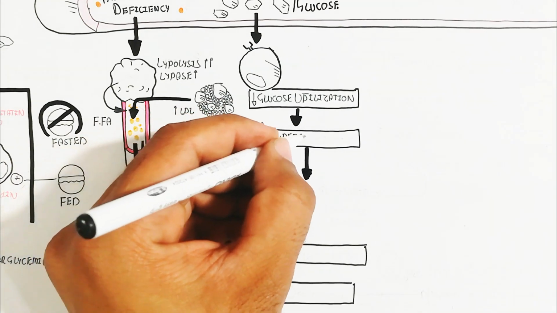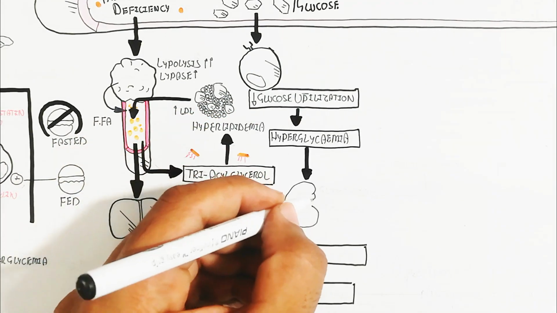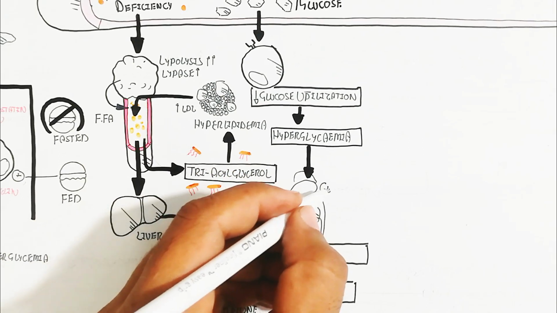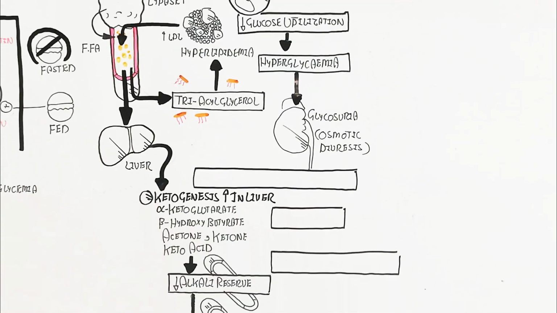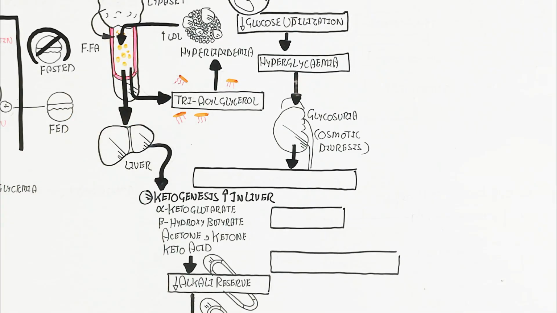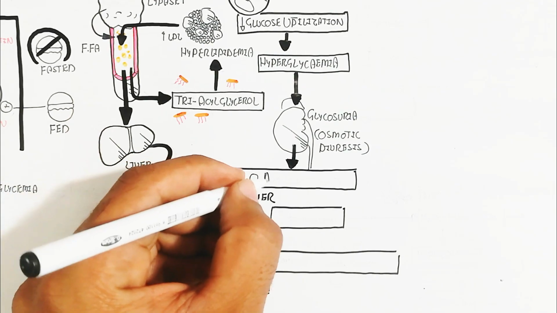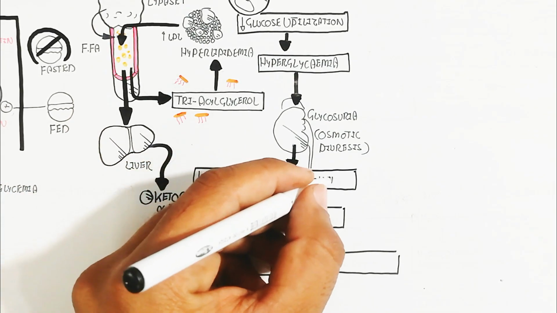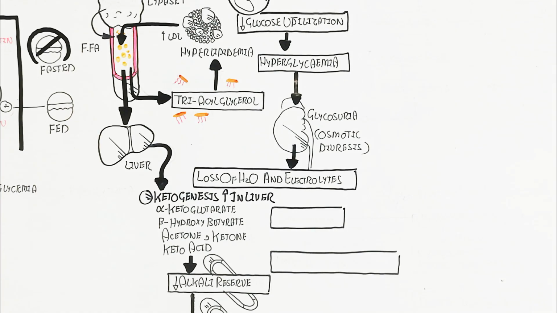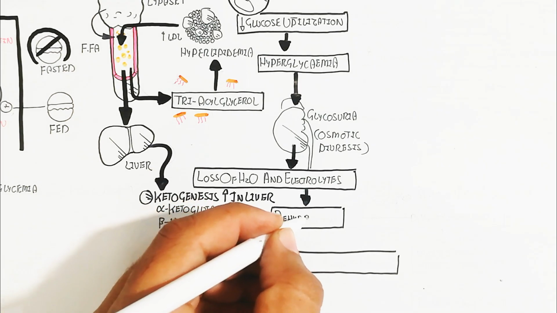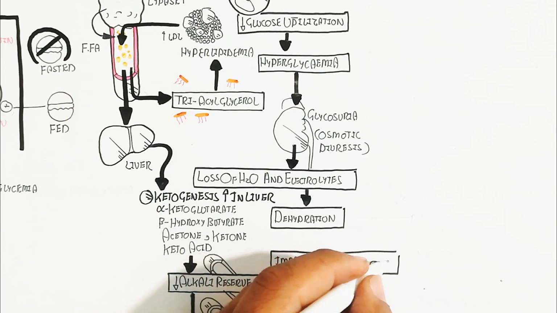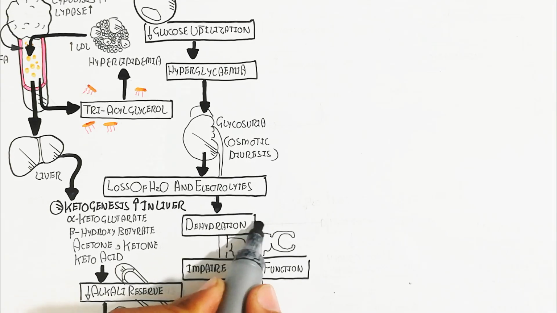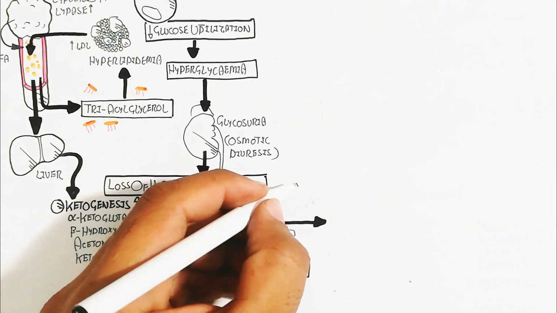This hyperglycemia goes into the urinary system, glycosuria will occur, and the osmotic diuresis, continuous polydipsia and polyuria will occur. In this way, the loss of water and electrolytes will cause more dehydration, and this dehydration will lead to impaired renal function. The dehydration will also lead to hyperosmolarity. In this way, the glucose will rise but the water will decrease, and other electrolytes also increase relative to the ratio of water.